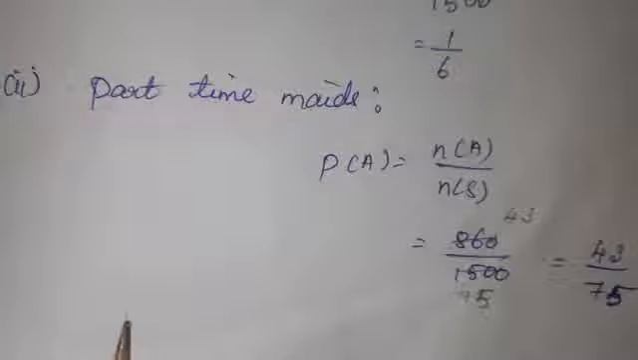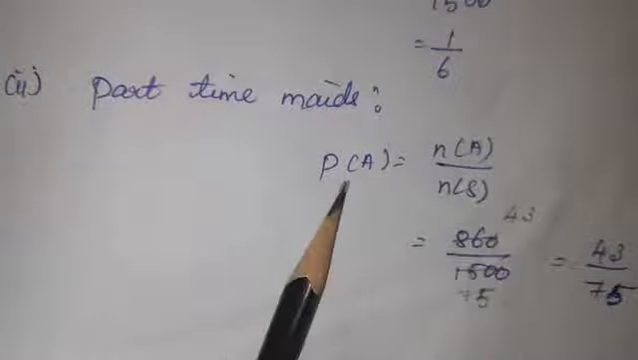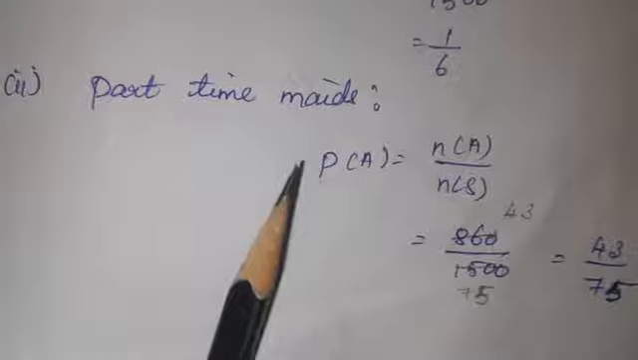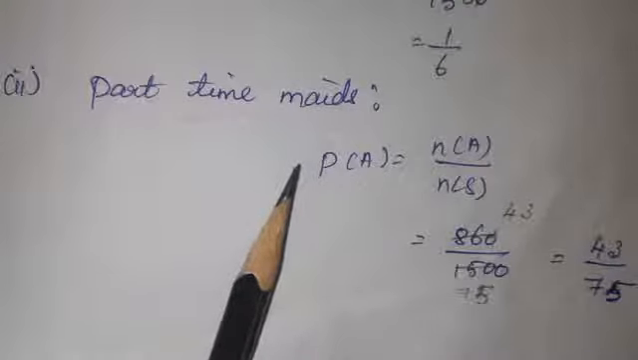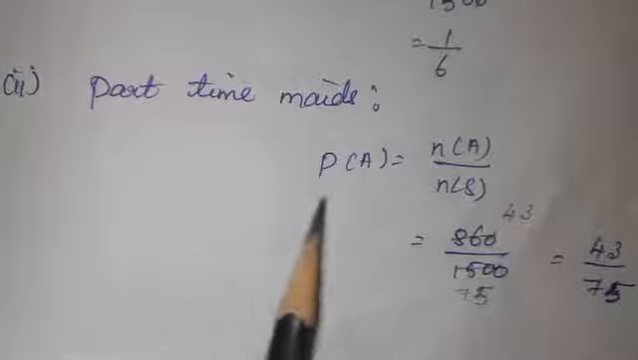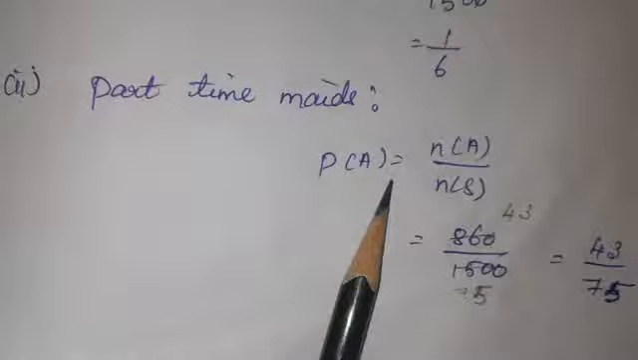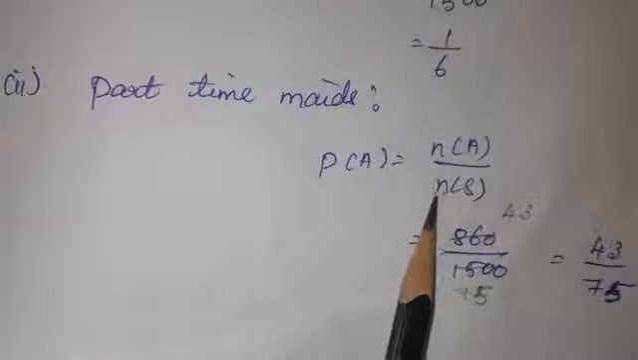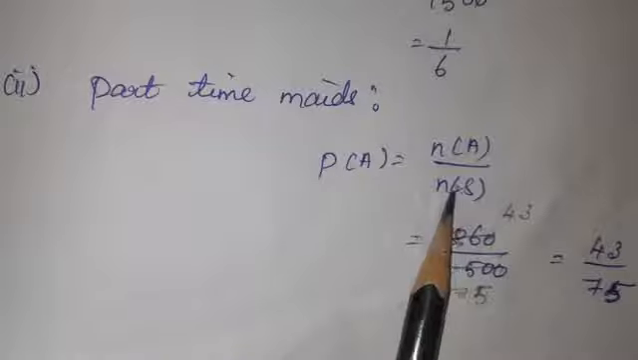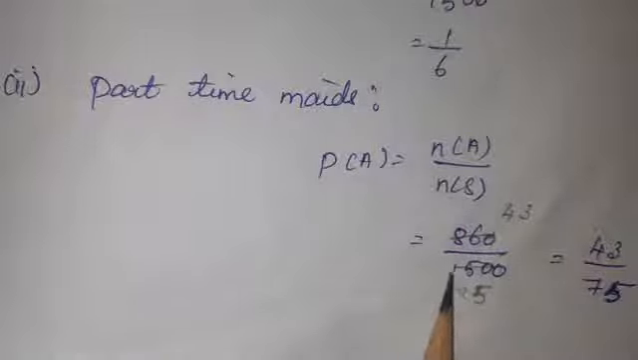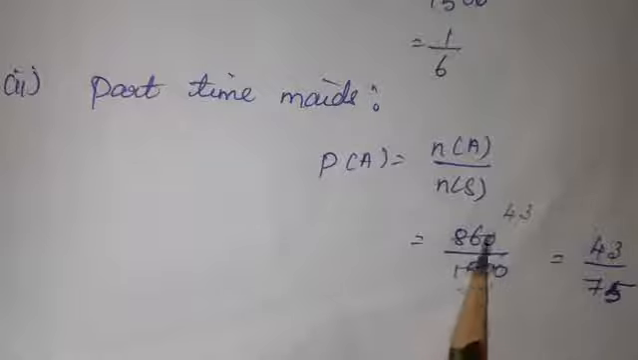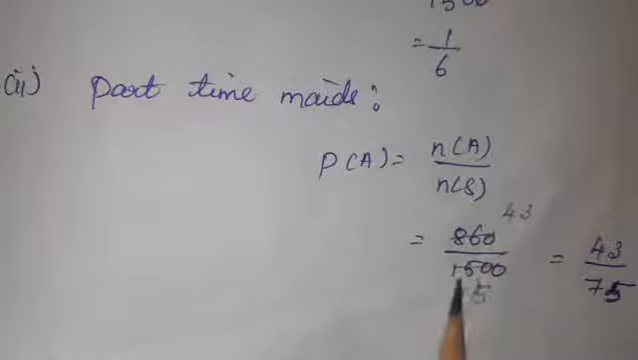Second question is the probability of part-time maids. Here part-time maid, I have given the name n of A is equal to 860. So here you should take the probability of A. Probability means P of A is equal to, the formula is n of A divided by n of S, is equal to n of A value 860 divided by 1500. N of S is 1500. The zeros get cancelled. So remaining, in 2 table 4, 3. Here 2 table is 150 is 75. Our answer is 43 divided by 75.